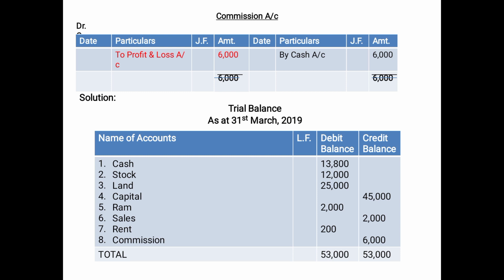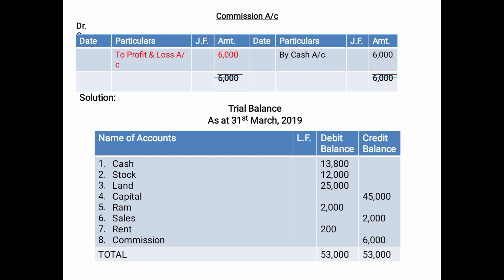Now as you can see, we are preparing the trial balance. We have written the format: trial balance as at 31st March 2019. Name of accounts, ledger folio, debit balance and credit balance. So cash we have shown 13,800 on the debit side, stock 12,000 on the debit side, land 25,000 on the debit side, capital 45,000 on the credit side, RAM 2,000 on the debit side, sales 2,000 on the credit side, rent 200 on the debit side and commission 6,000 on the credit side.